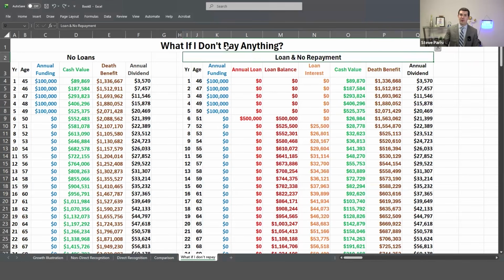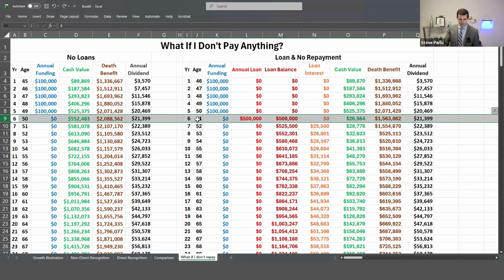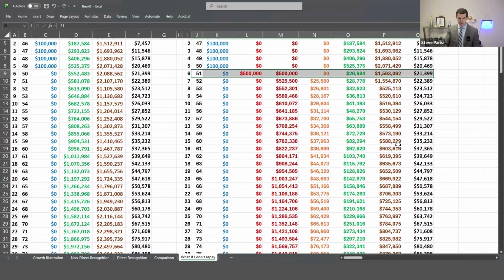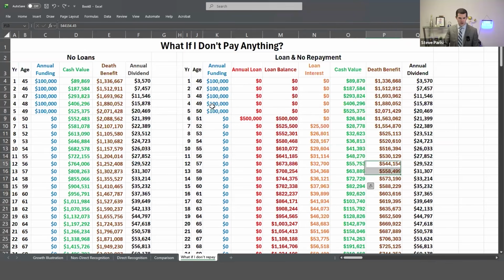The last thing I just wanted to show quickly is check this out. What if I don't pay anything at all? This question always comes up. This is a non-direct recognition example. There's the loan coming out. And there is your cash value growth over time. Why this works is not because of the dividend, because the loan interest is higher than the dividend.